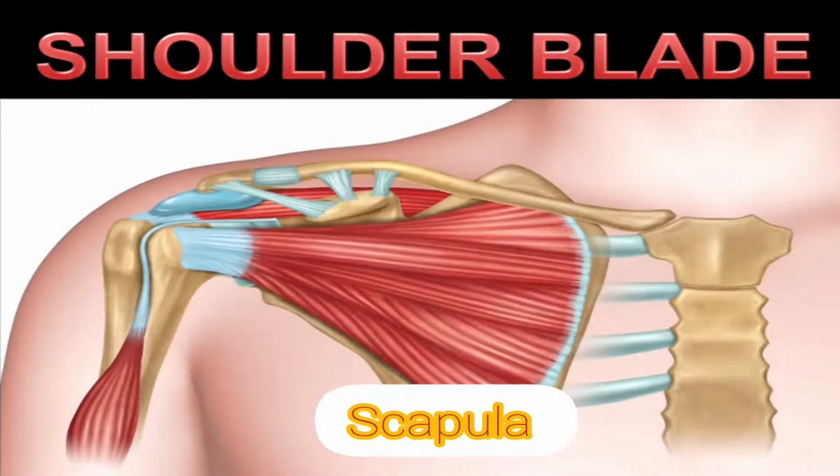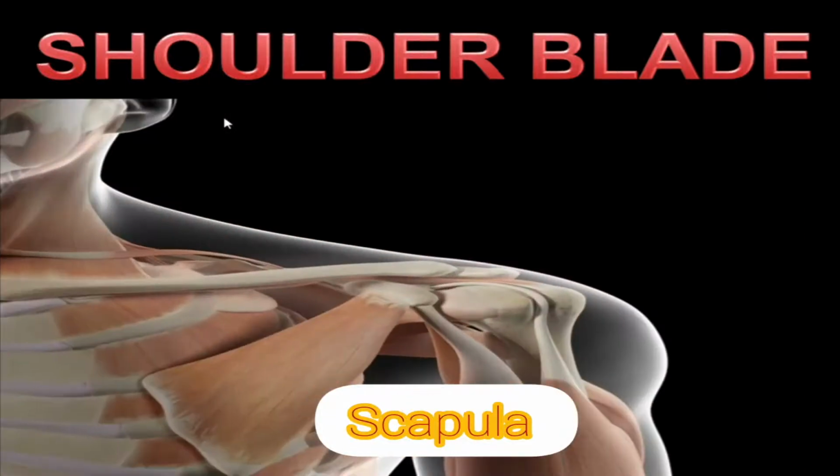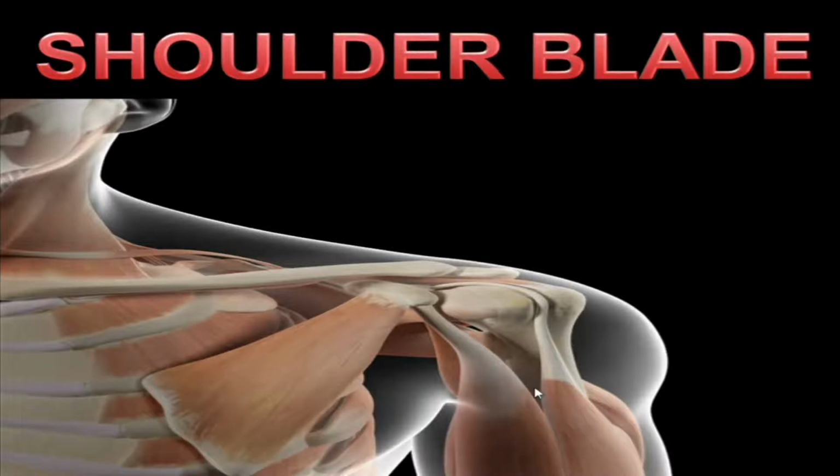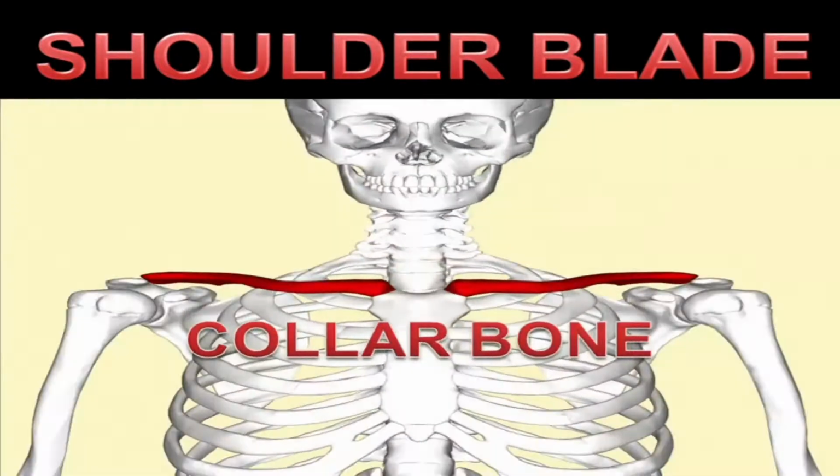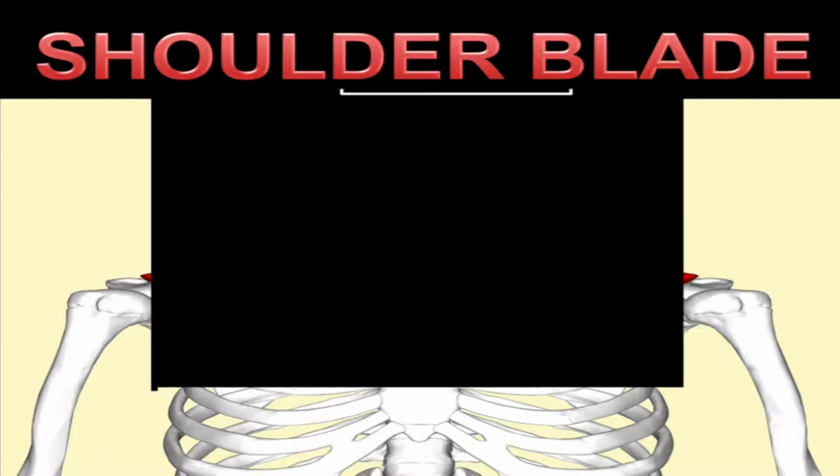It is a triangular shaped flat bone which is connected to the body by mostly muscles. The shoulder is one of the largest and most complex joints in our body, and it is formed where the upper arm fits into the scapula or the shoulder blade like a ball and socket, that we will discuss a little later. Other important bones in the shoulder include the clavicle, or we can call it collarbone. It is just near the neck at the collar region.